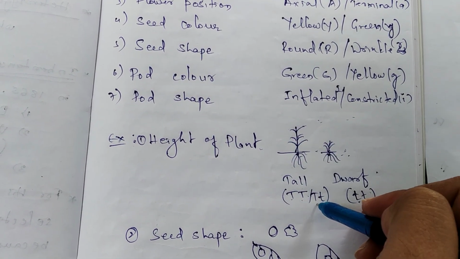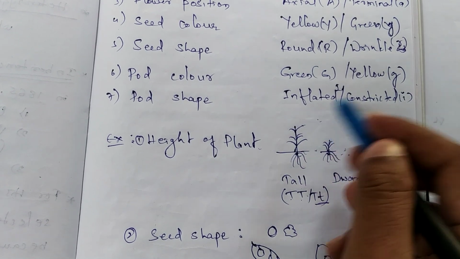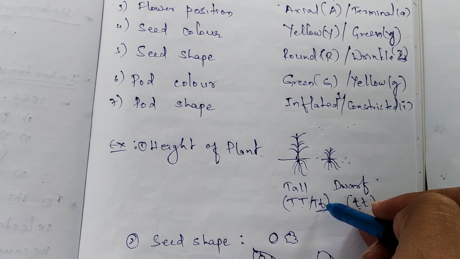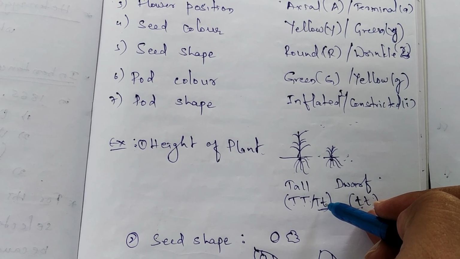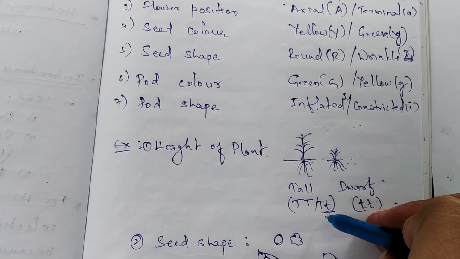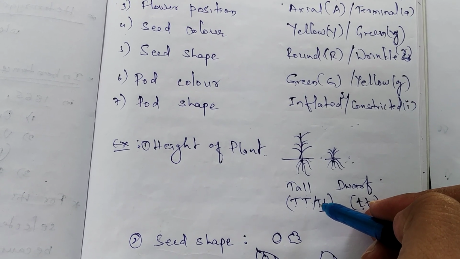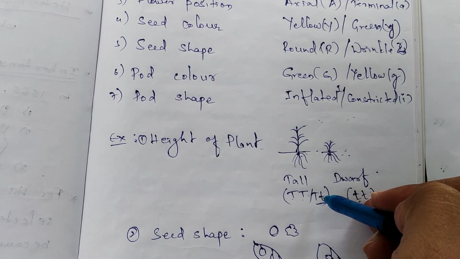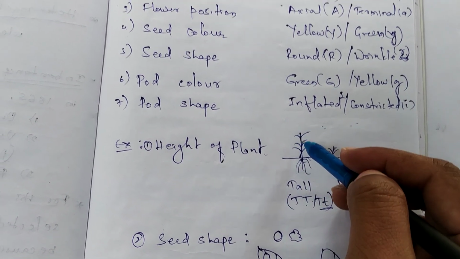Suppose among the two parents one is the dominant gene and the other is the recessive gene, the recessive gene gets suppressed and will not express, whereas the dominant gene can express and dominate over the recessive gene, so the tall feature is going to be expressed.